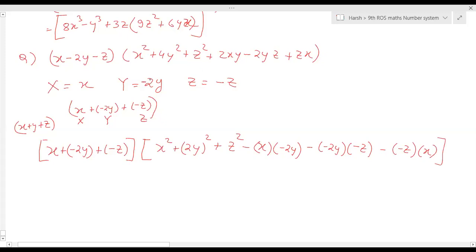Is it equal to this? Let's see. Yes, x square plus 4y square plus z square plus 2xy minus 2yz plus zx. Is it matching? Yes. So this is correct.